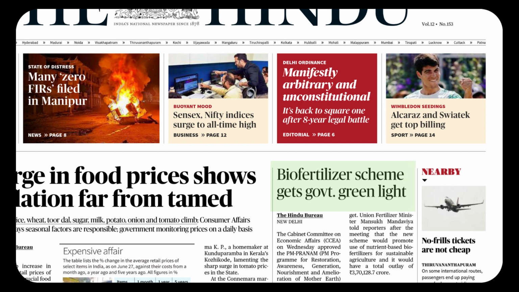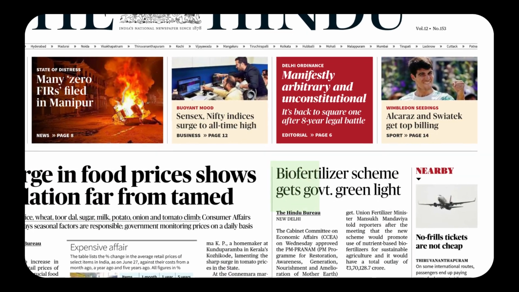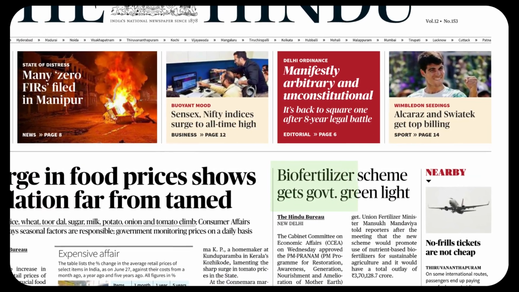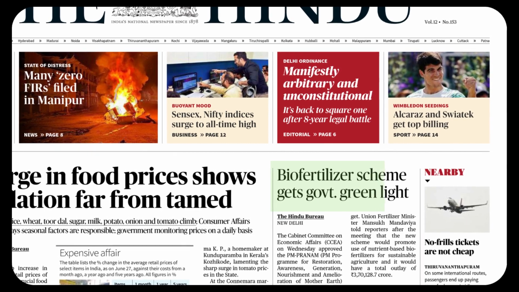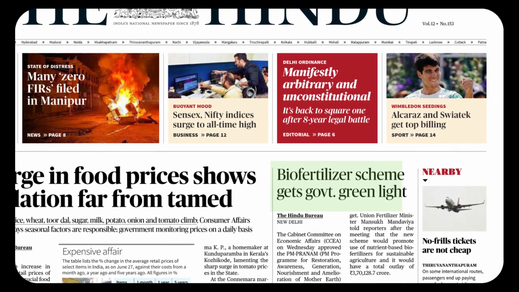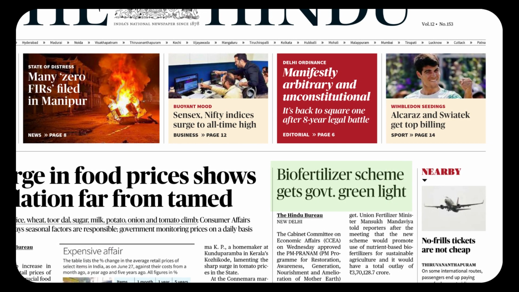So you give permission for something to happen. Something gets green light. So biofertilizer scheme gets government green light. It does not get. Why does the biofertilizer scheme get government green light? See, the biofertilizer scheme gets a government green light, doesn't it? This is how we make use of language property here.